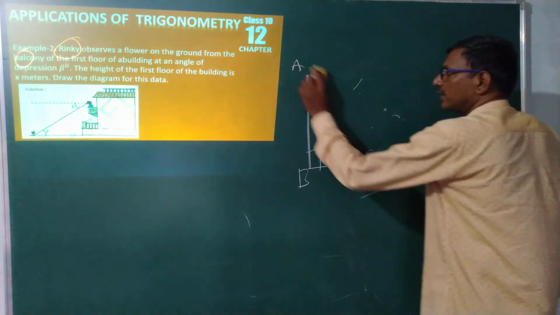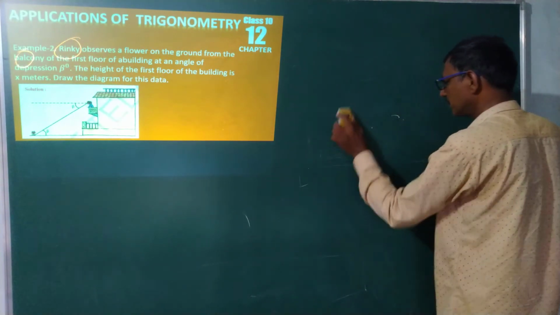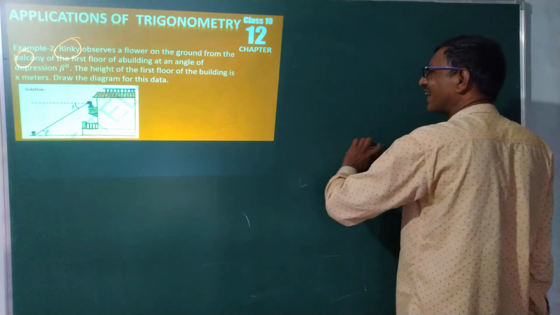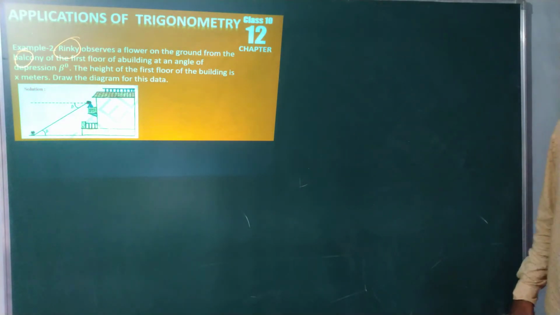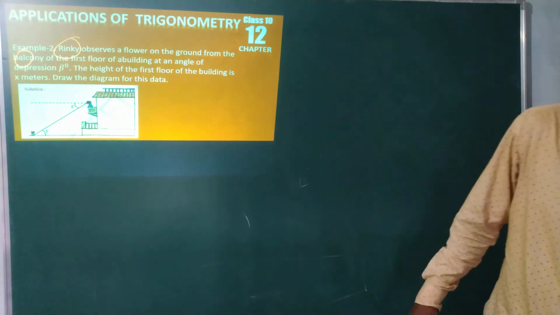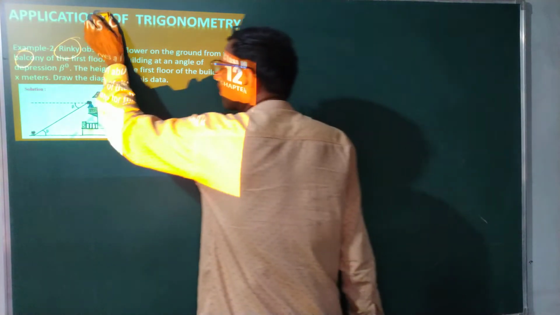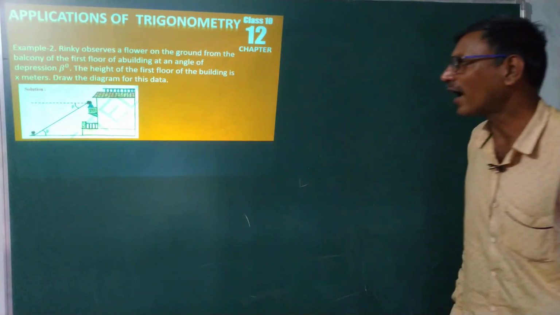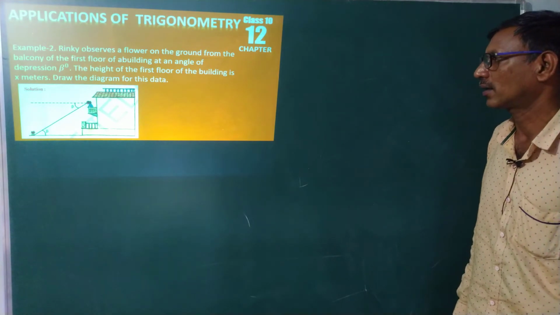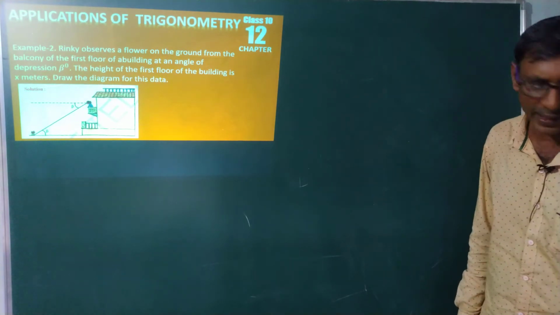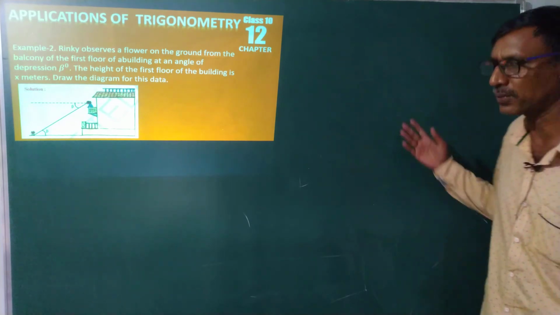See here, this is also an important problem. Here we discuss angle of depression. Very simple. See here in this example, Rinki is observing a flower on the ground from the balcony on the first floor.